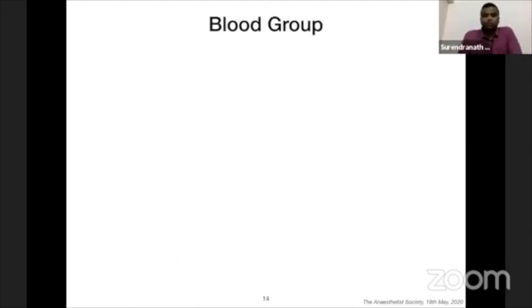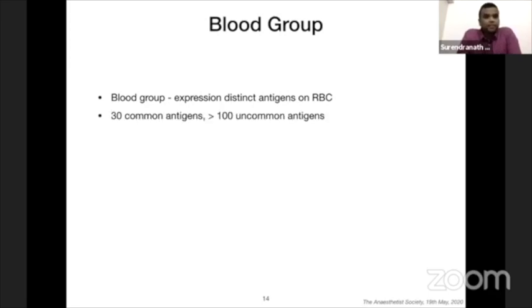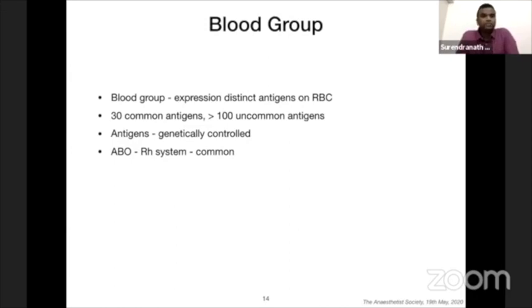So we'll go to the blood group. Blood group is determined by expression of distinct antigens on the RBC cell surface. There are more than 30 common antigens and more than 100 uncommon antigens which we know of till date. These antigens are genetically controlled and passed on from generation to generation. The most common systems we know are the ABO system and the rhesus system, that is the RH system.